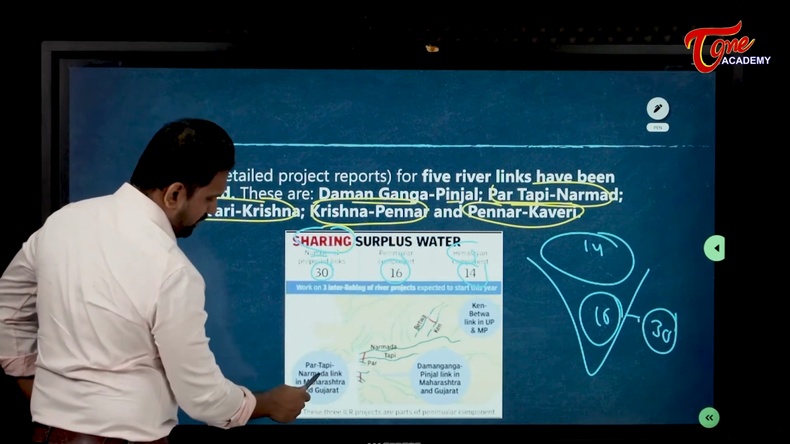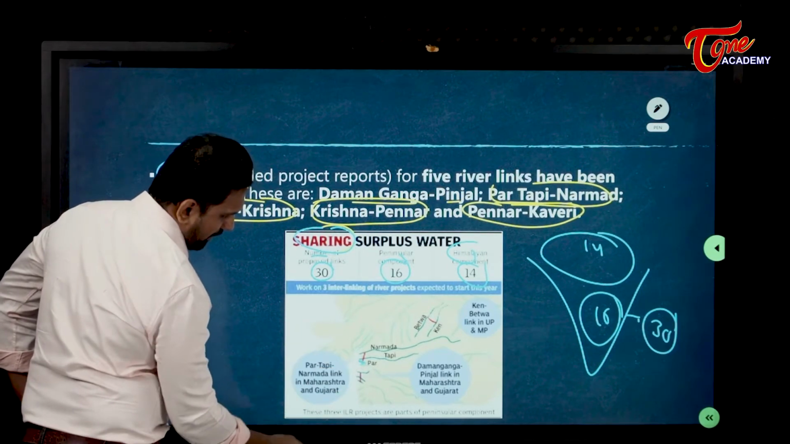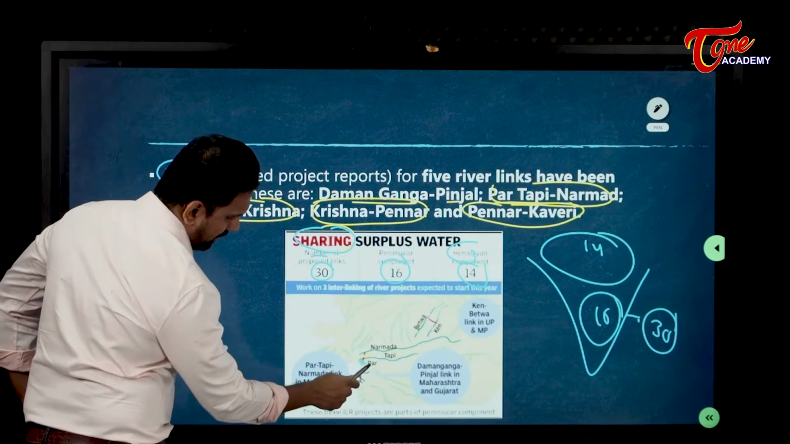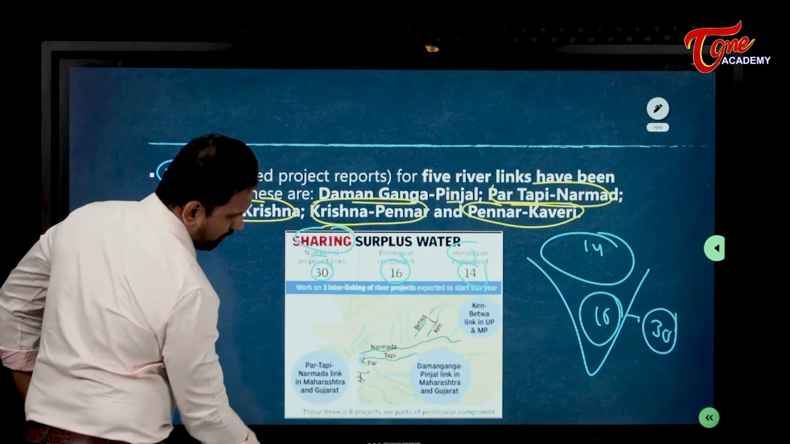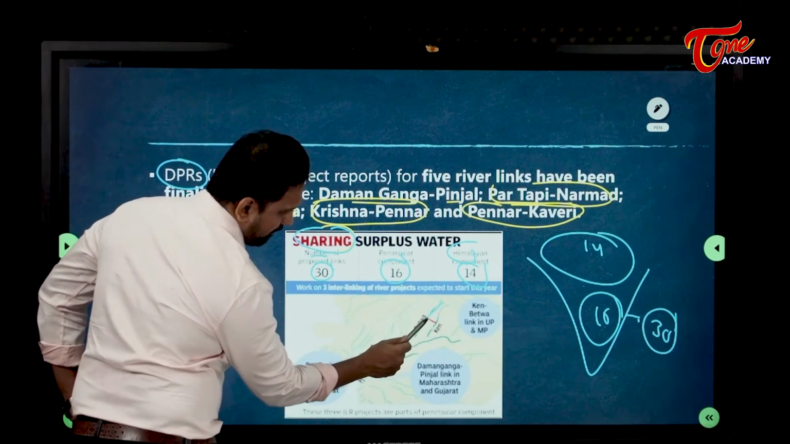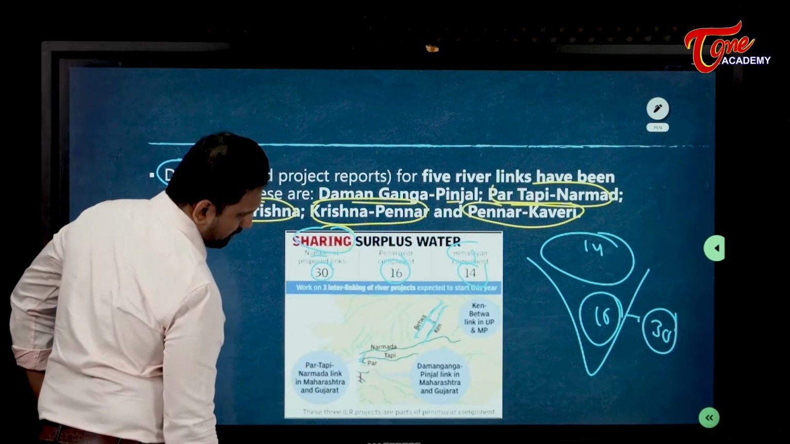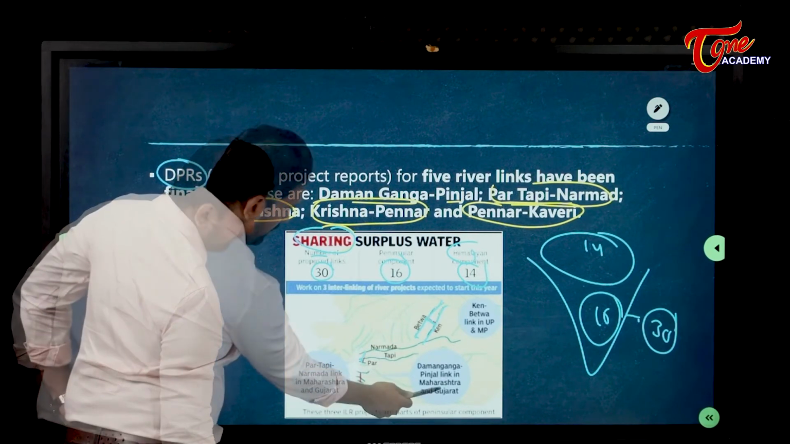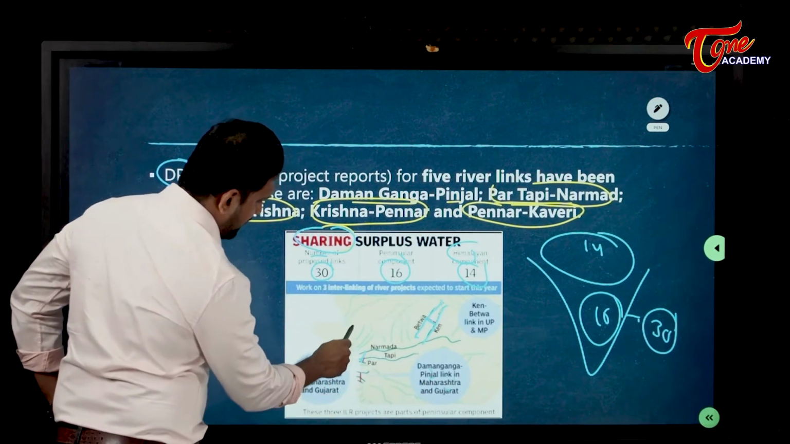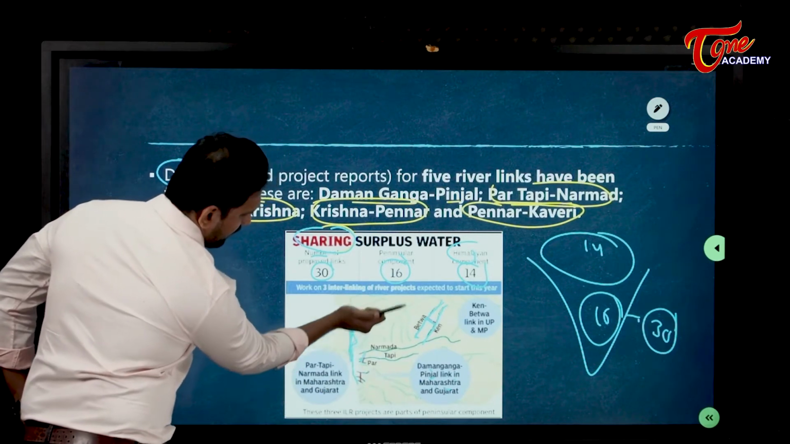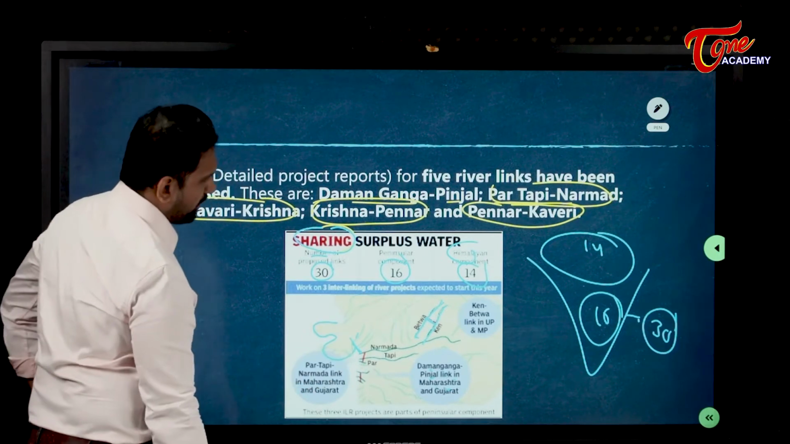And this Par-Tapi, you can see here, this is a river. Par, Tapi, Narmada. You can see that red line here: Par will be linked to Tapi, Tapi will be linked to Narmada. Then you can see here Betwa is there, here Ken is there. So Betwa and Ken will be linked here. The Daman Ganga-Pinjal link is in Maharashtra and Gujarat. Here you will find, somewhere here, this is Gujarat anyhow, so somewhere here you will find the third one.